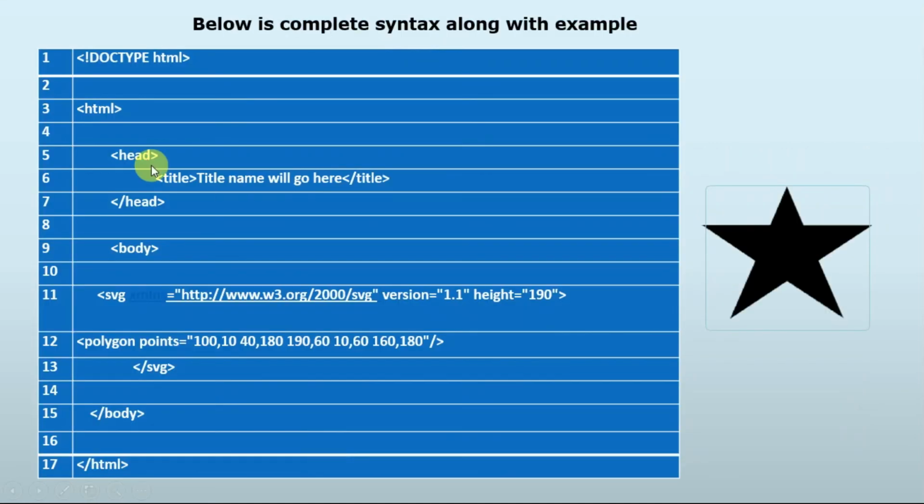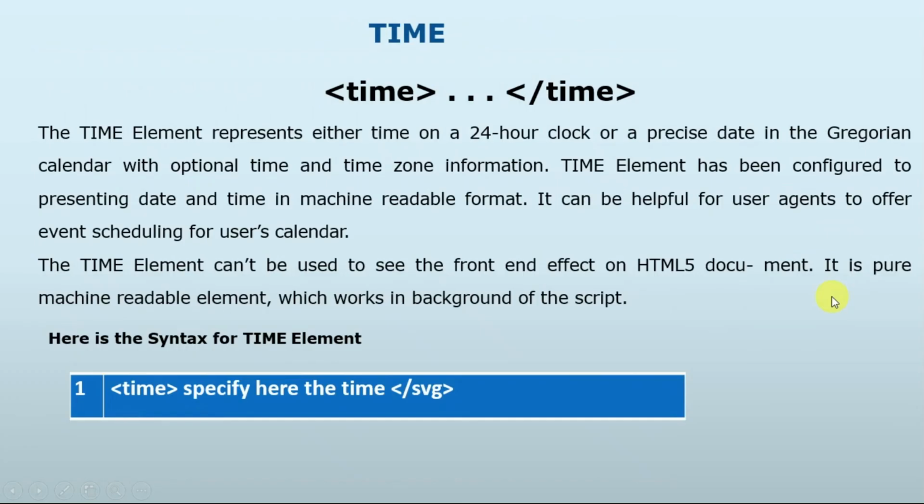So here is the example of that. Here we can see that inside the body there is an SVG element. Here is the path of that particular image, and the version is 1.1 and the height is 190. And here our polygon points are declared, and then SVG close. When we implement this code in a web browser, it will look like this.